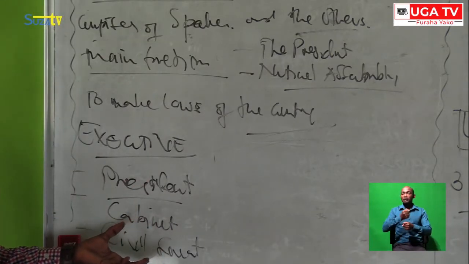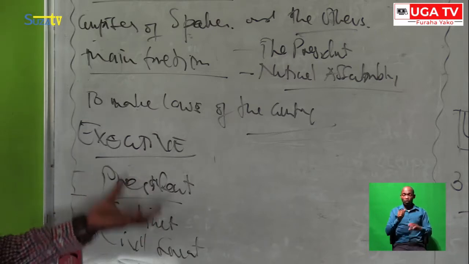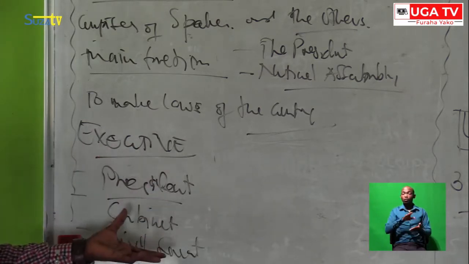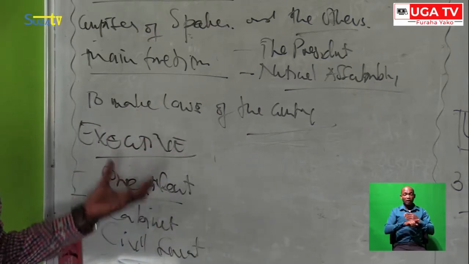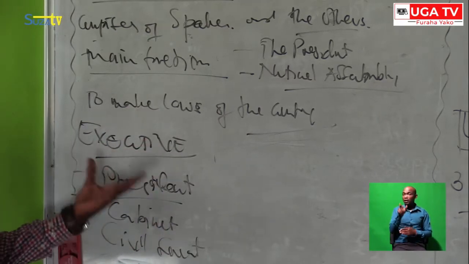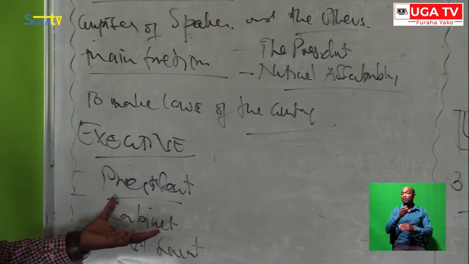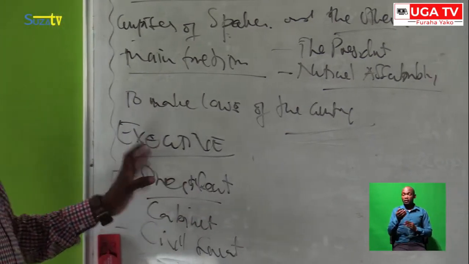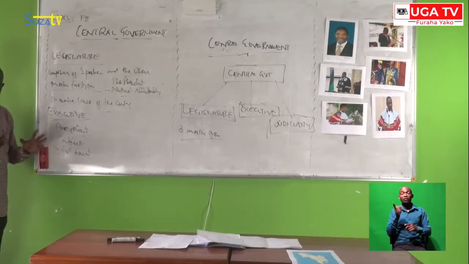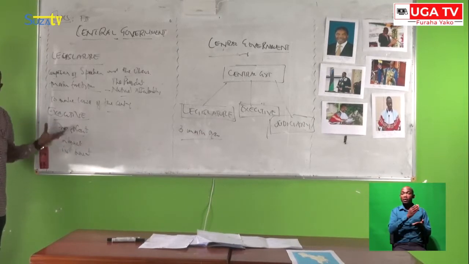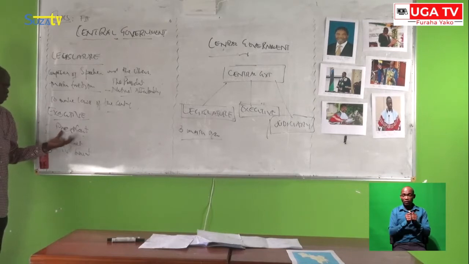Another important thing here: this organ, the executive, is very important to make sure all affairs of the government and all affairs of the people are well maintained. This organ may formulate many policies or programs of development concerning the people, and therefore it has to make sure those facilities and important things are maintained.